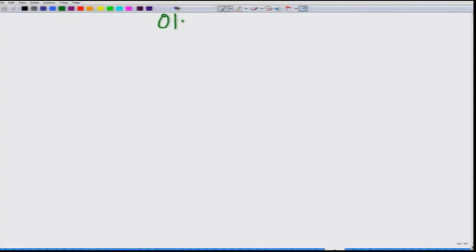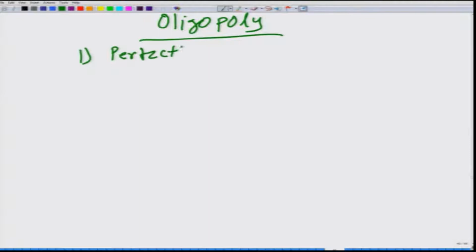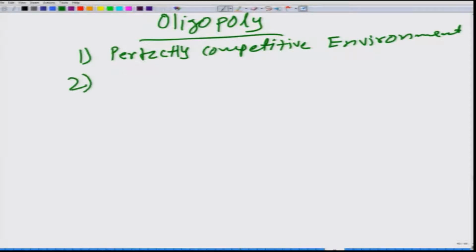So, let us begin the last topic, and it is oligopoly. It is the continuation of our studies of market environment. Remember that we have already discussed two market environments. The first we discussed perfectly competitive environment, and second we discussed monopoly.